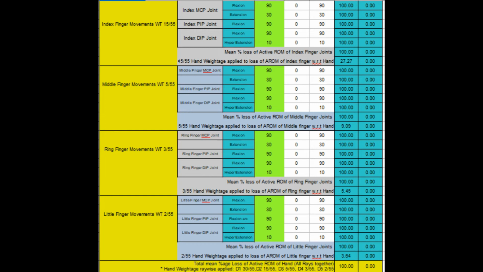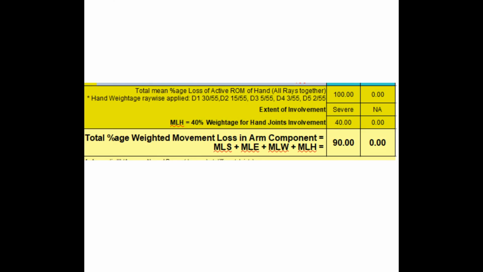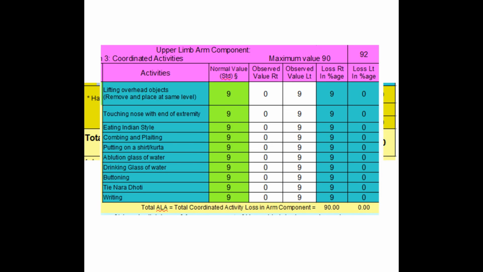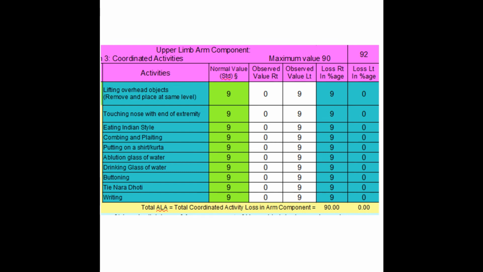Then 40% weightage was applied to this functional loss. Here is the result. Previously we had total of 50% for shoulder, elbow and wrist together. Now we have 40% for hand. Finally it is 90% for whole of the arm component. Very interesting. Gazette is right till now. Let us check the concept in coordinated activities of upper limb according to Appendix 2 Form A, page number 108 and 109.